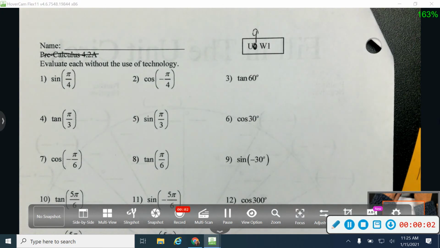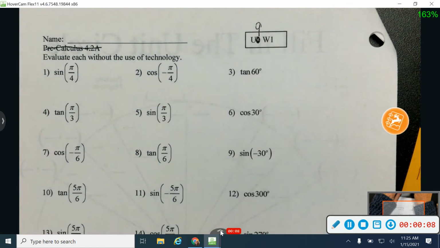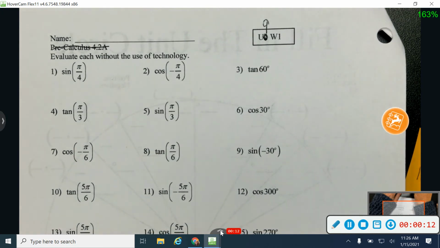Okay, so number 2 falls into the category of being a coterminal angle. I'm still working with cosine. I'm not working with a reciprocal. I'm still working with cosine. But that angle right there is smaller than 0. So because it's smaller than 0, it's a coterminal angle.